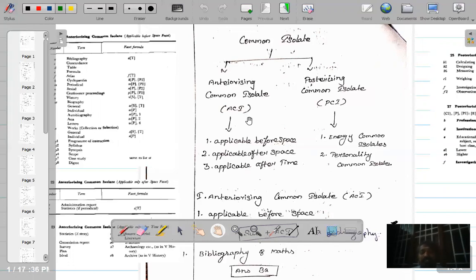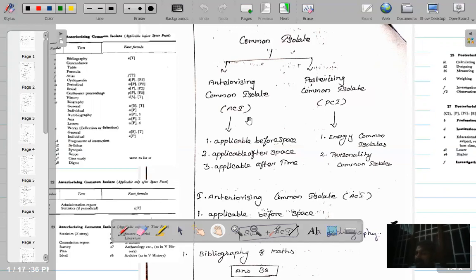So the books with ACA will be arranged first, then main books will be arranged second, then comes PCA books. For example, I'll give another example for PCA. For example, criticism. So we are criticizing a particular literature, a particular work, maybe a book written by Dr. K. Ramasamy. Okay, we are criticizing.